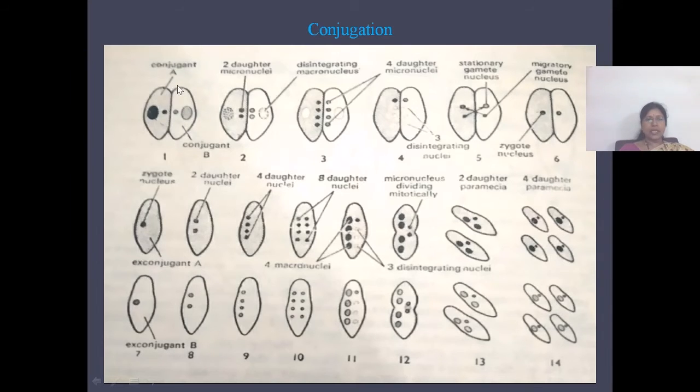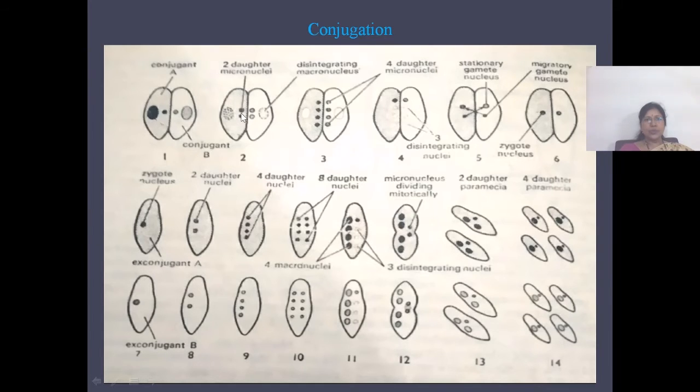These conjugates move freely for some time and some changes occur in them. Each conjugate originally will have one macronucleus and one micronucleus. First the macronucleus will disintegrate in each conjugate, and the micronucleus will divide by meiosis producing 4 daughter nuclei.